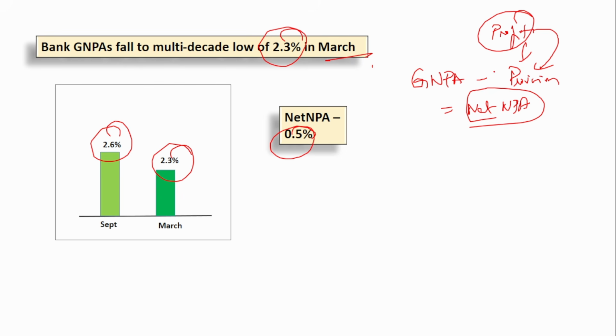So when the net NPA is reduced very much, it indicates that the bank has enough capital, enough money to absorb the losses. So these are very good indicators that the banking system in the country is very, very strong. So remember, gross NPA as of March 2025 was 2.3% and net NPA 0.5%.